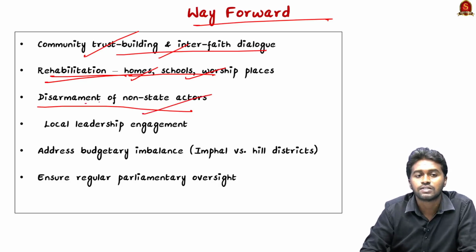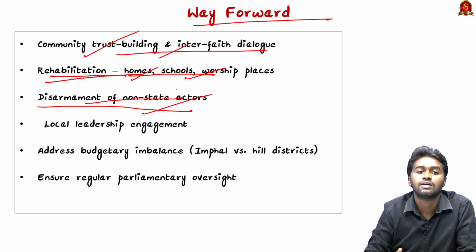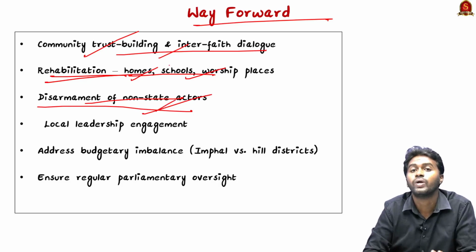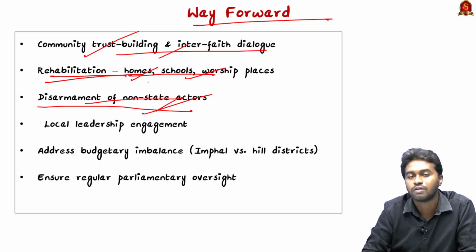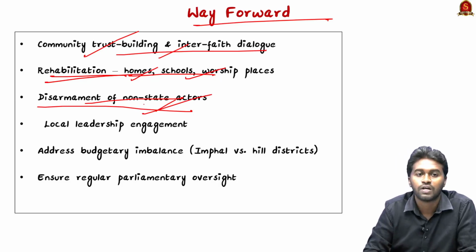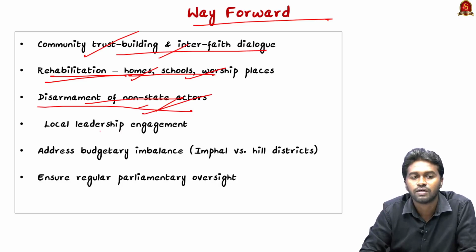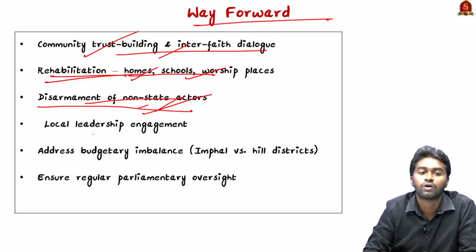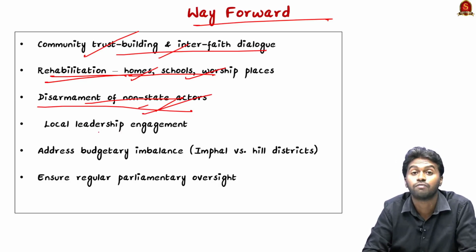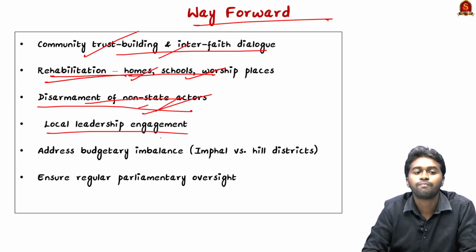And the next is disarmament of the non-state actors. This is the first step we have to take, because it is one of the reasons why we still cannot control the violence in Manipur. Different communities or different groups have their own weapons, and that makes it more difficult for the state police or the Assam Rifles to control.